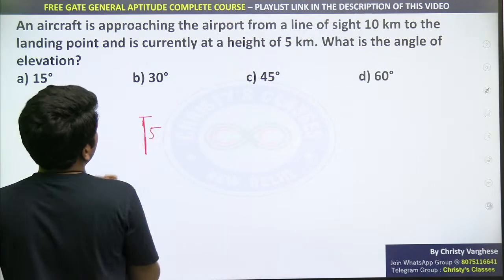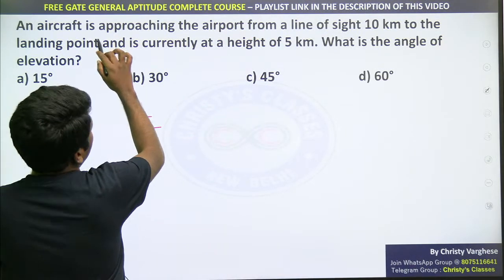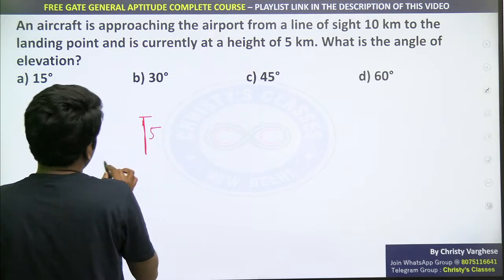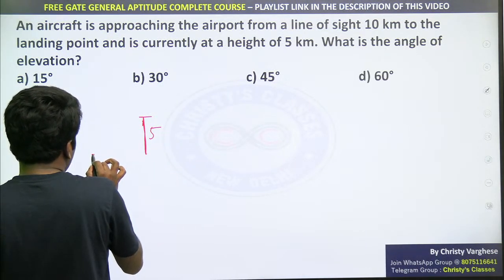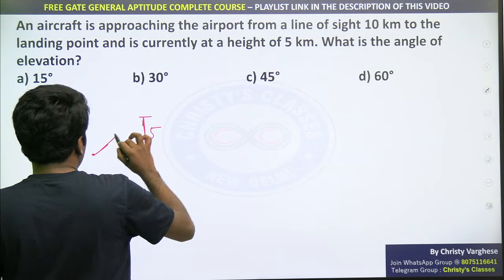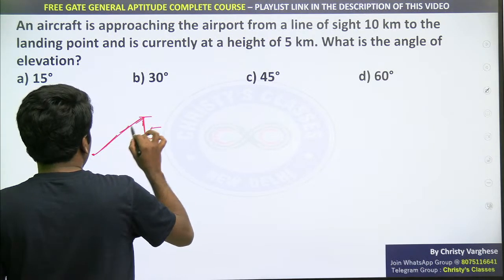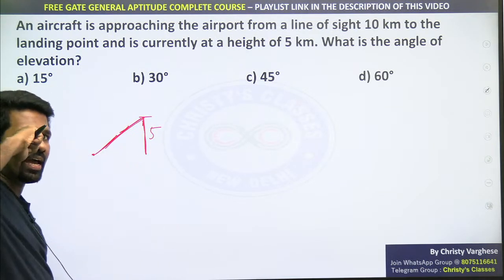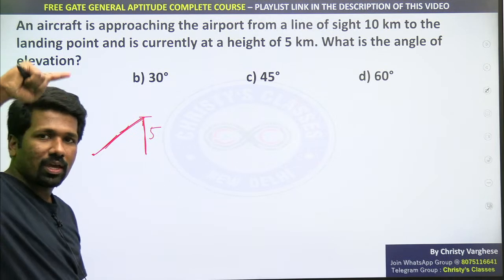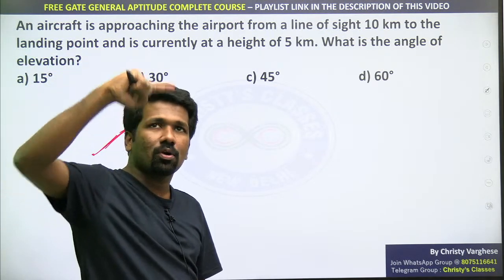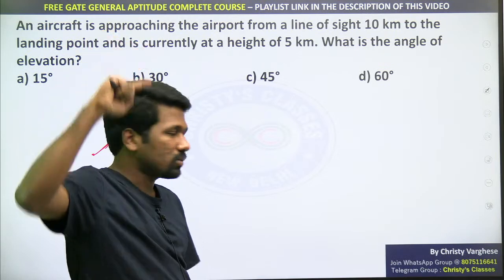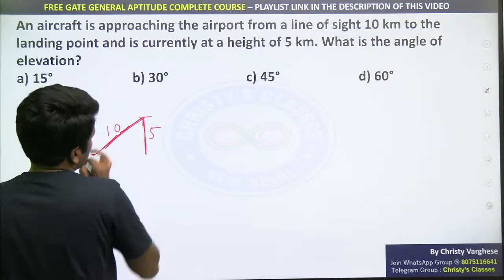So let this be the aircraft. Now read the sentence once again. Aircraft is approaching the airport from a line of sight. Line of sight means the line at which a person is looking at an object. That can be drawn as a line. Right? So that line is 10.